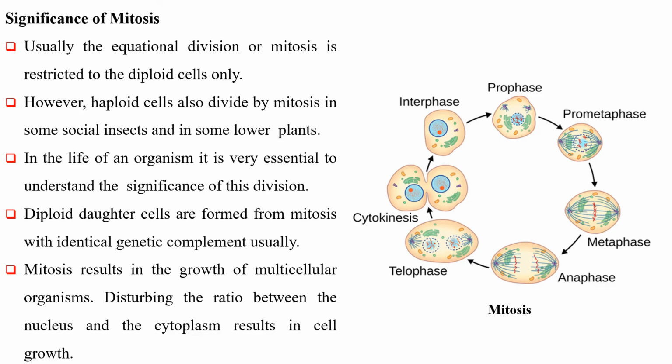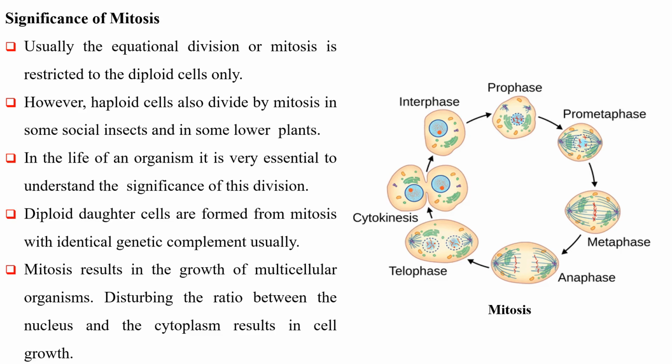Significance of mitosis. Usually, the equational division or mitosis is restricted to the diploid cells only. However, haploid cells also divide by mitosis in some social insects and in some lower plants. In the life of an organism, it is very essential to understand the significance of this division. Diploid daughter cells are formed from mitosis with identical genetic complement usually.